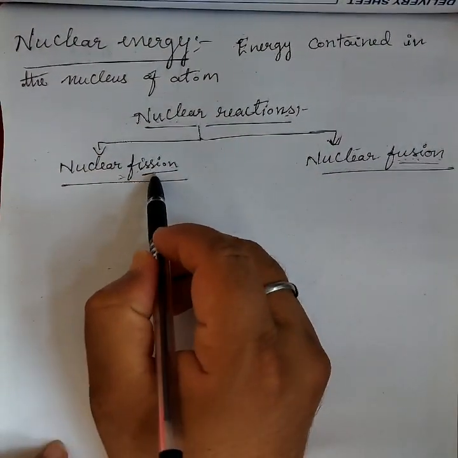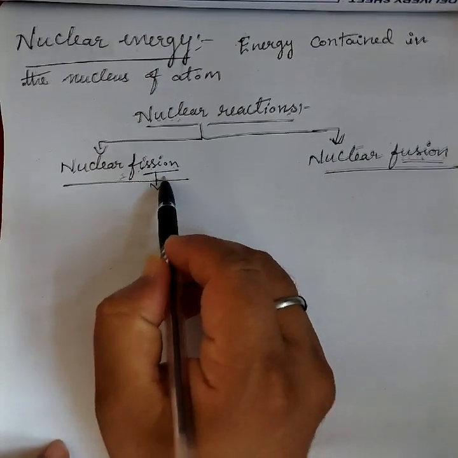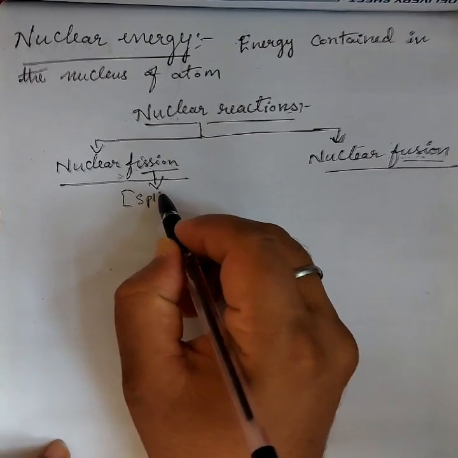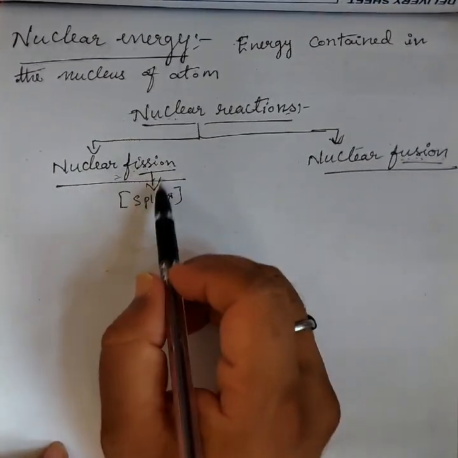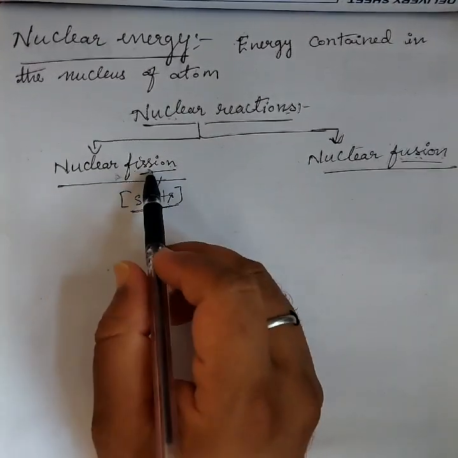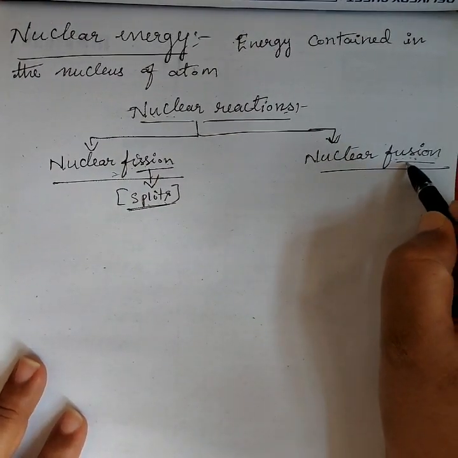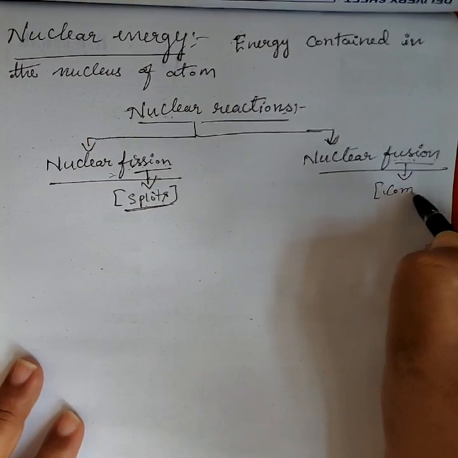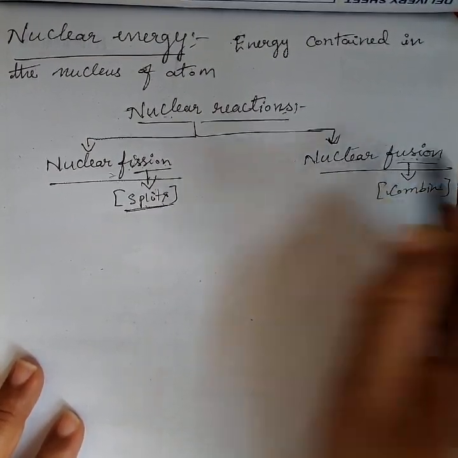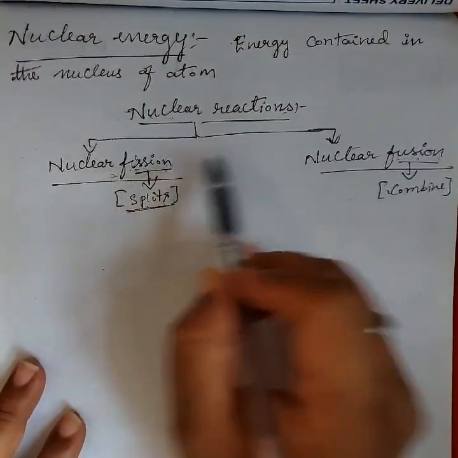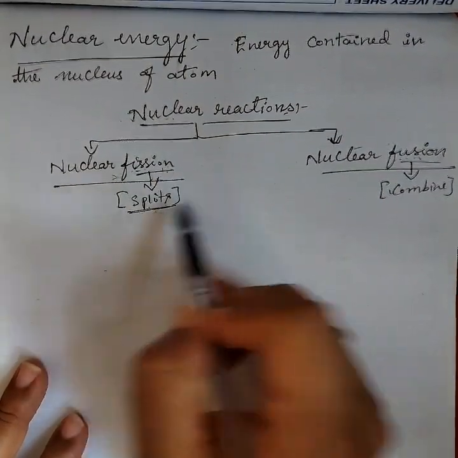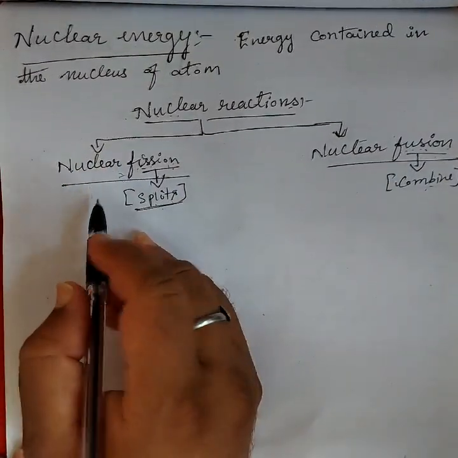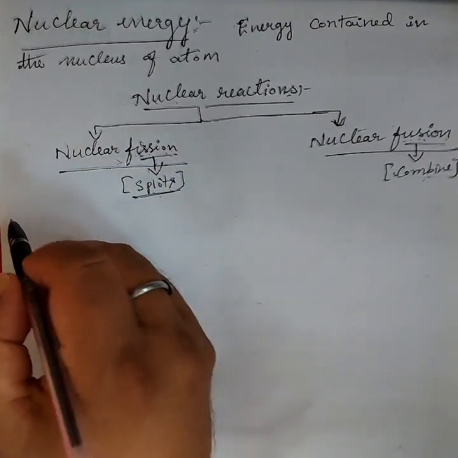What is fission? Fission means divided or split. And fusion means to combine. Both are opposites. The opposite of fission is fusion. Fission splits, and fusion means a combined state. Now we will discuss nuclear fission.